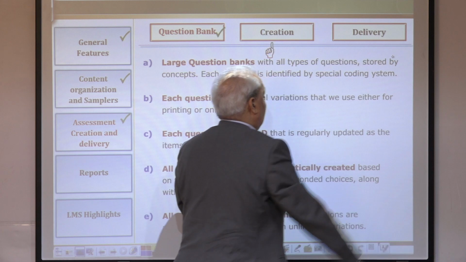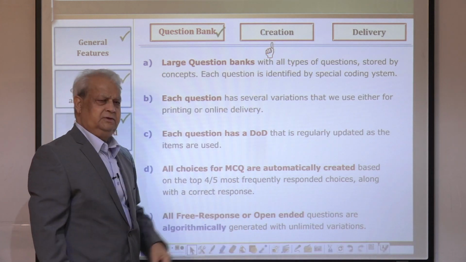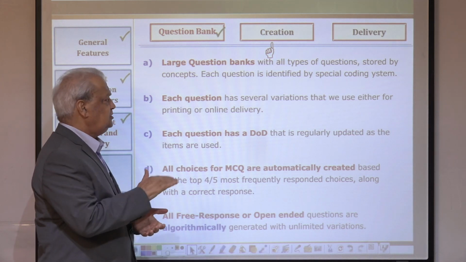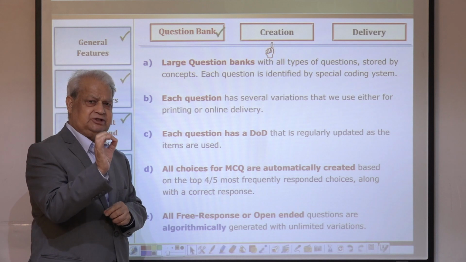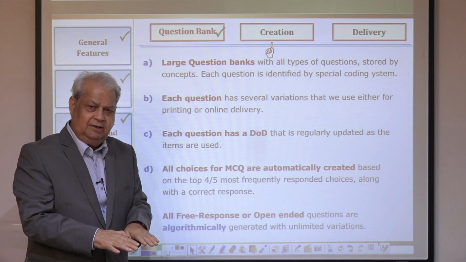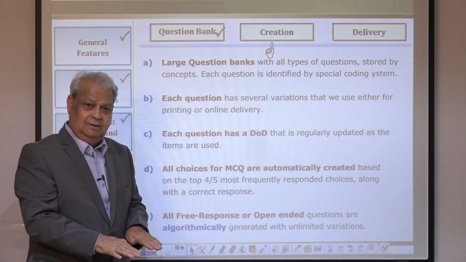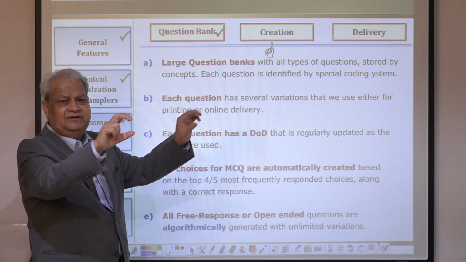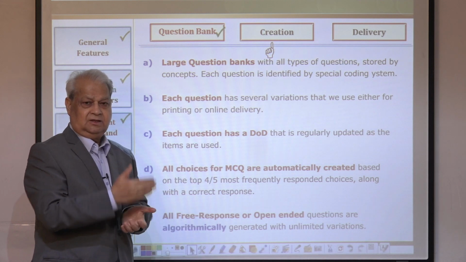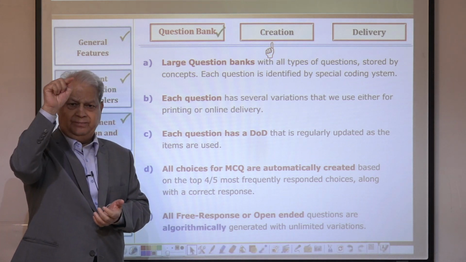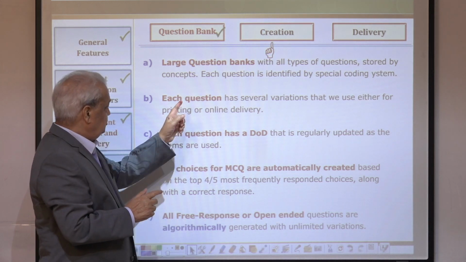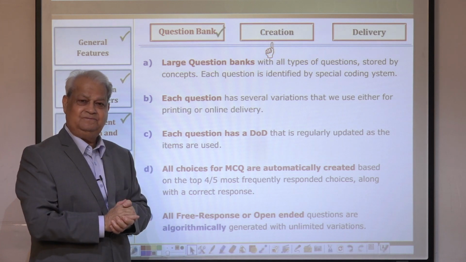We have a large question bank with all types of questions stored by concept, and each question is identified by a special coding system. We have a huge content repository and a huge question bank repository, and each type of question is tagged with the concept. Each question has several variations, just like you saw in examples, new example, new example, or practice sheet you saw new set, new set. So each question has several variations.